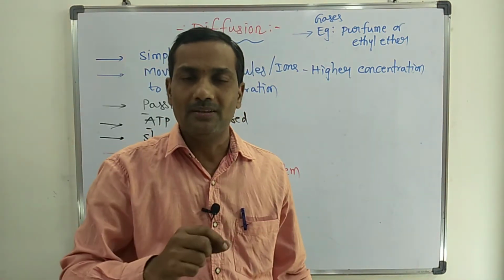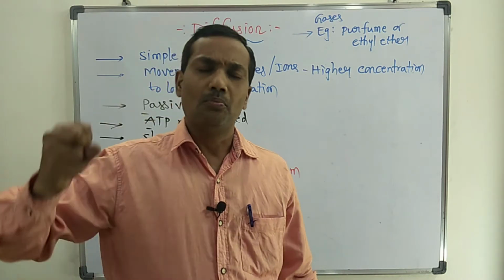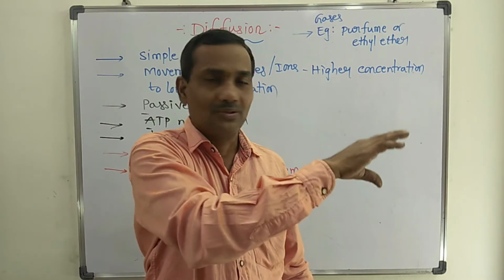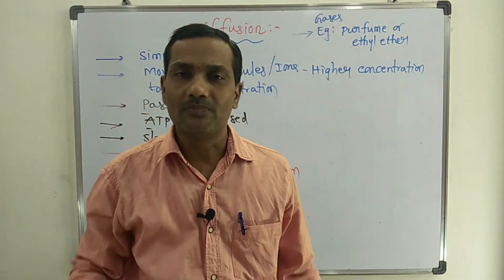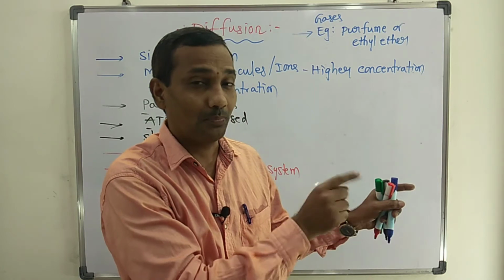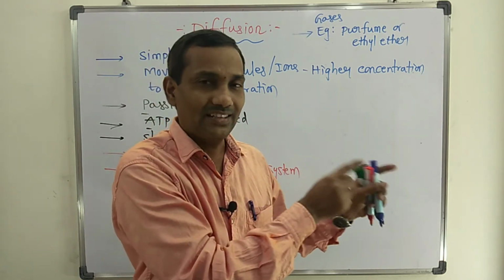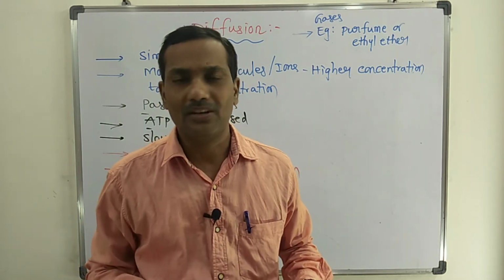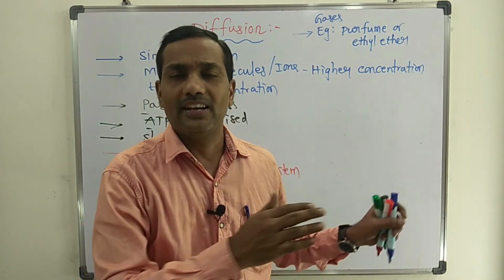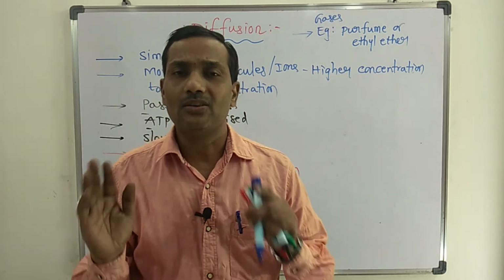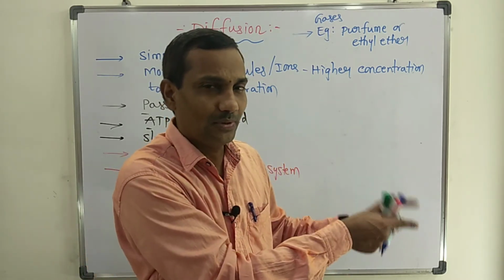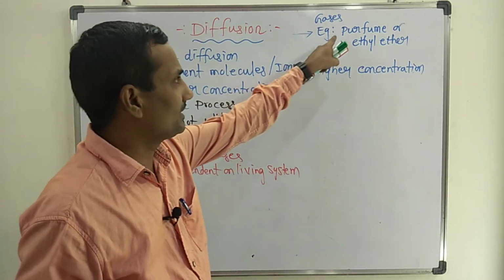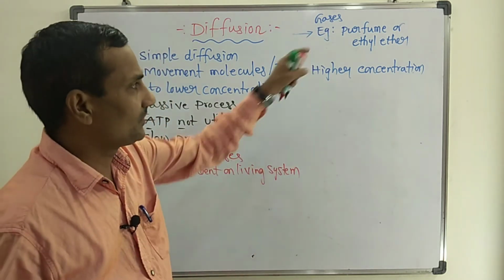Inside the perfume bottle or ethyl ether bottle, the concentration is high, and the smell spreads slowly through the entire room. The movement of perfume molecules from inside the bottle to the entire room is a well known example of diffusion. Ethyl ether is also like that. That is the well known example you can take for diffusion.